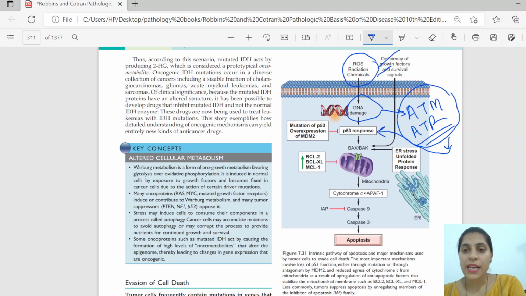The P53 has three actions. The first thing that it will try to do is the repair. How will it try to do the repair?